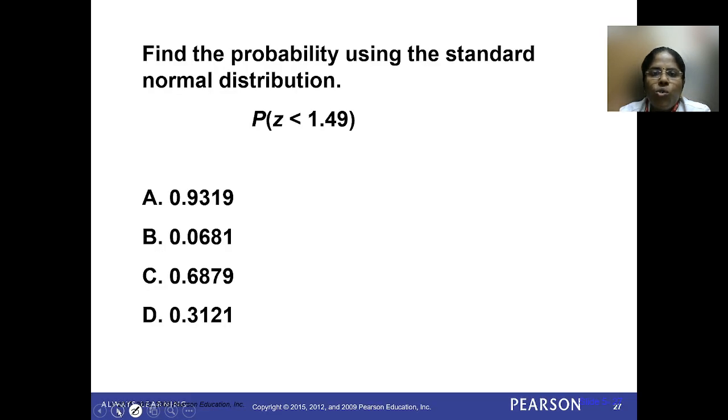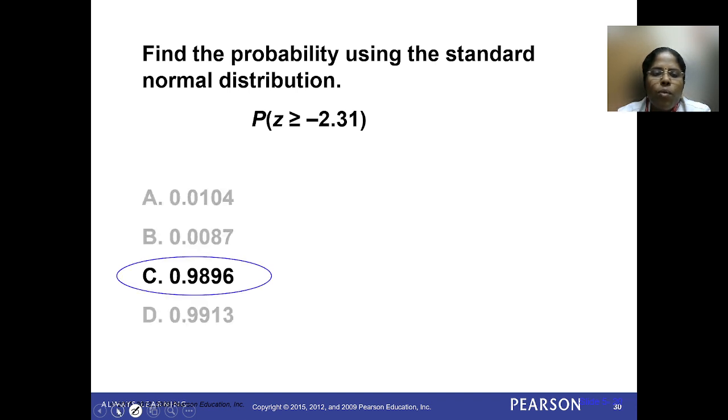Find the probability using the standard normal distribution. P of z less than 1.49: you can straight away get the value from the table, so the area comes as 0.9319. The next one is z greater than or equal to minus 2.31. Greater than means the area to the right of minus 2.31. We need to find the value from the table that gives the left area, then subtract it from 1 to get the area to the right of minus 2.31. The value comes as 0.9896.